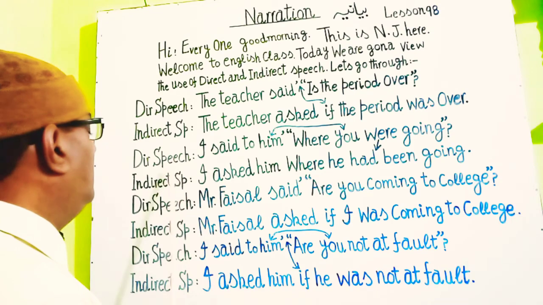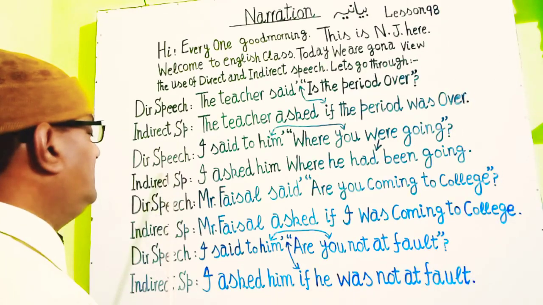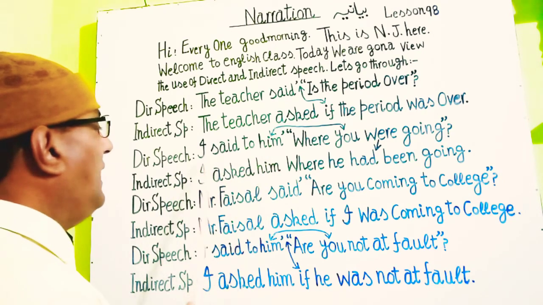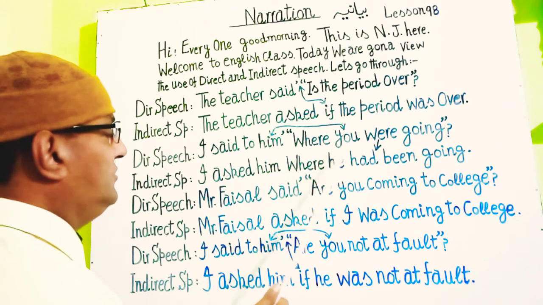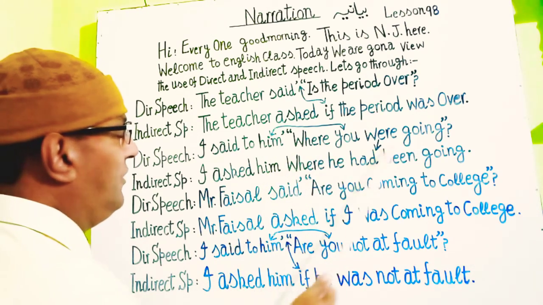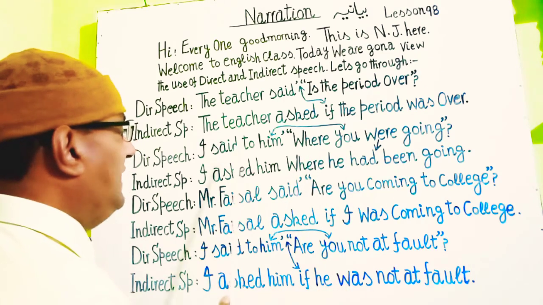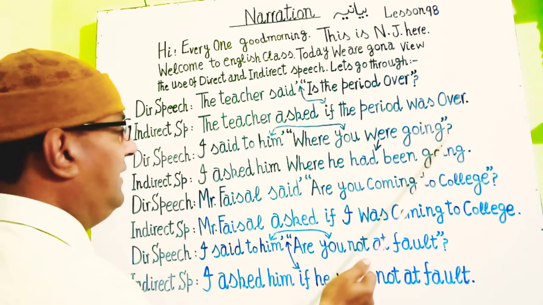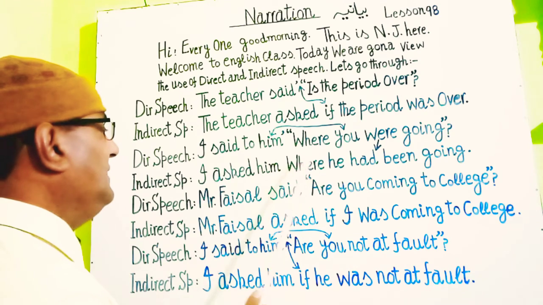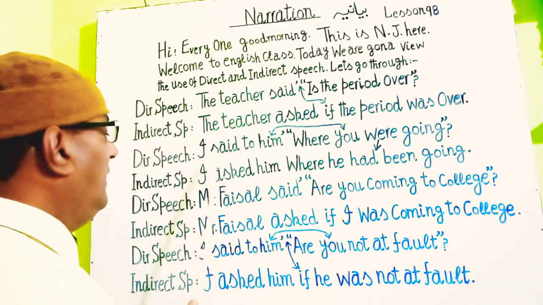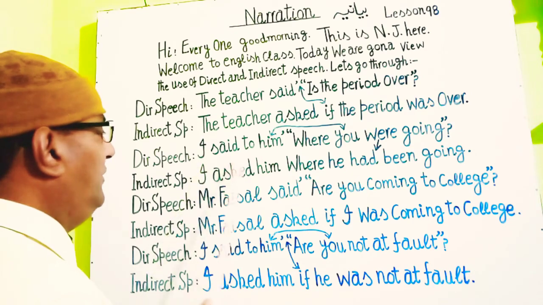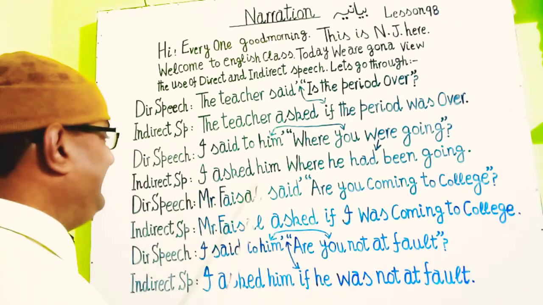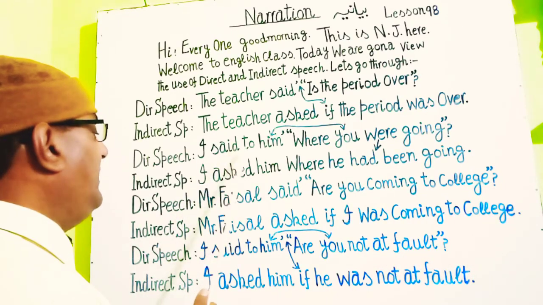So guys, you see here the next statement. It's in direct speech. It says, I said to him, "Where were you going?" This is also a question, also a query, and we have to change it into indirect speech. Here you see the indirect speech is: I asked him. Said is converted into asked.